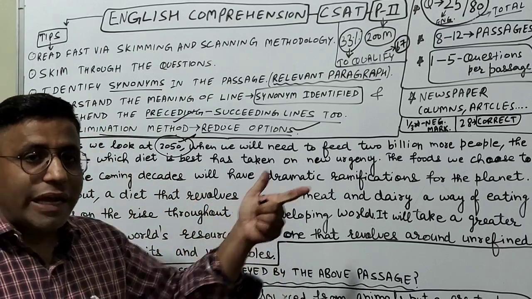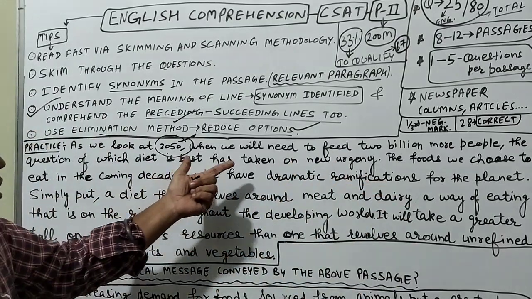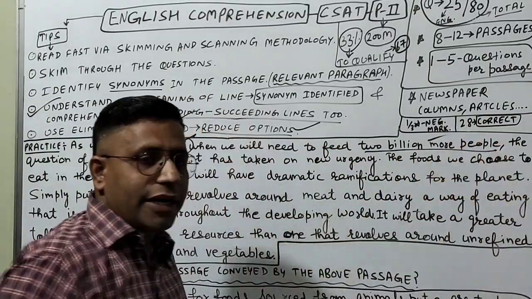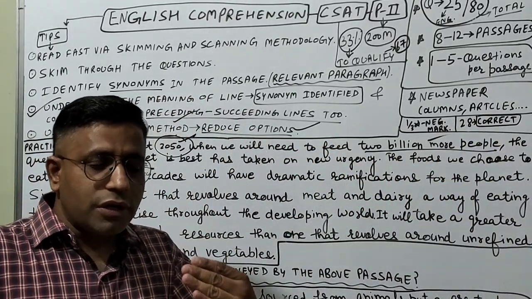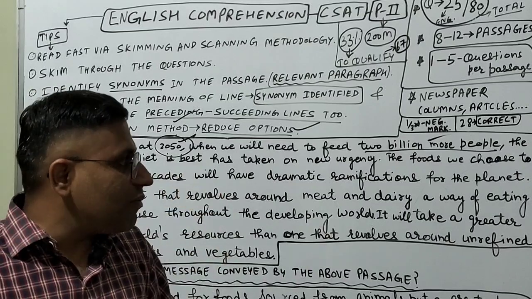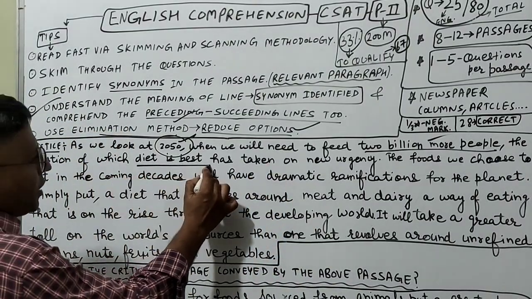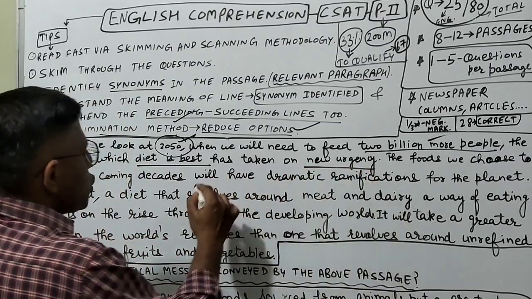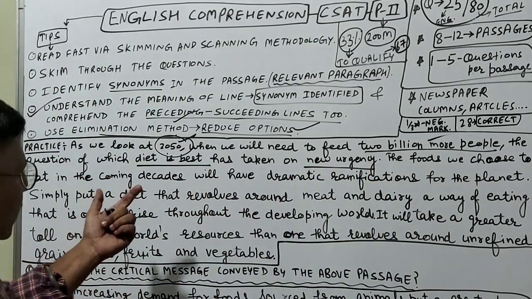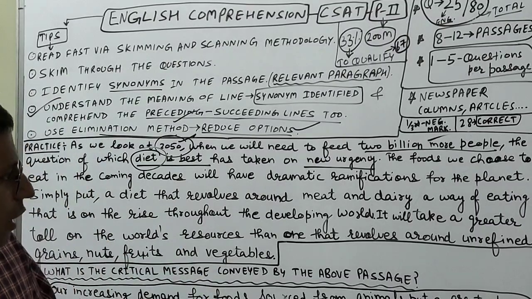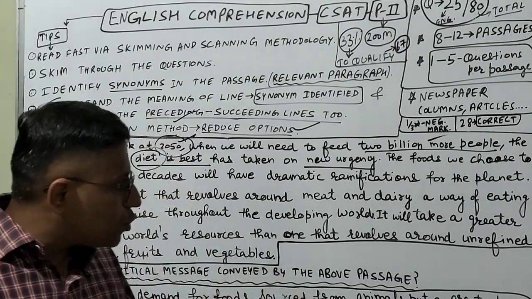So this passage is giving the indication about 2050 first, when we will need to feed 2 billion more people. The next hint is that it's talking about the population. 2 billion more people will be there by 2050. The question, which diet is best, has taken on a new urgency. So a question has arisen in society about the diet, what to eat, what not to eat. Okay, so it has become a very prominent question in society.